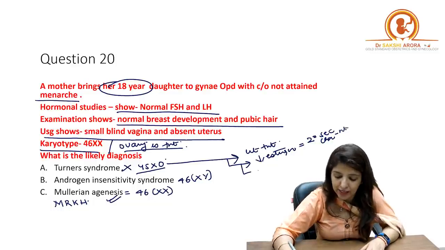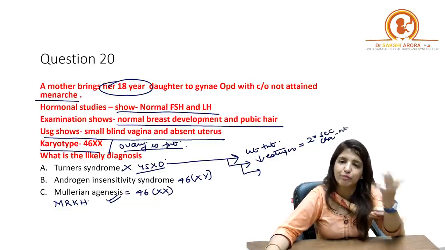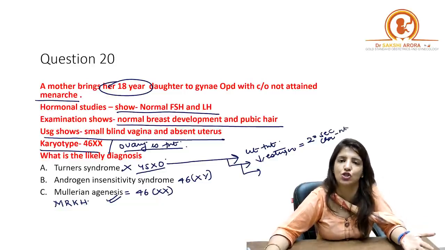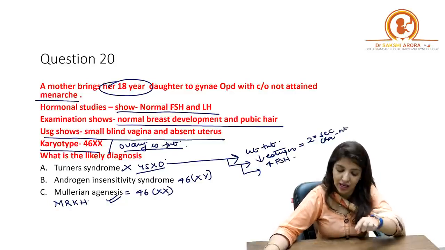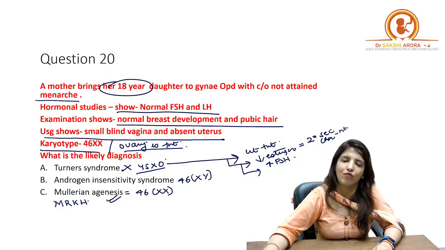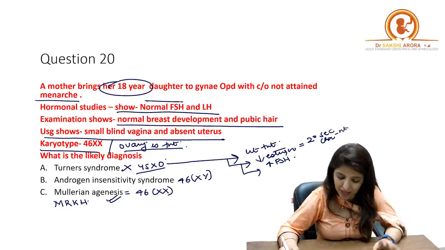Third thing, in case of Turner's syndrome, because the levels of estrogen are less, the negative feedback on FSH is no longer there. So the levels of FSH should have been raised. Here the question is saying the levels of FSH are normal. So we are ruling out Turner's syndrome, right?